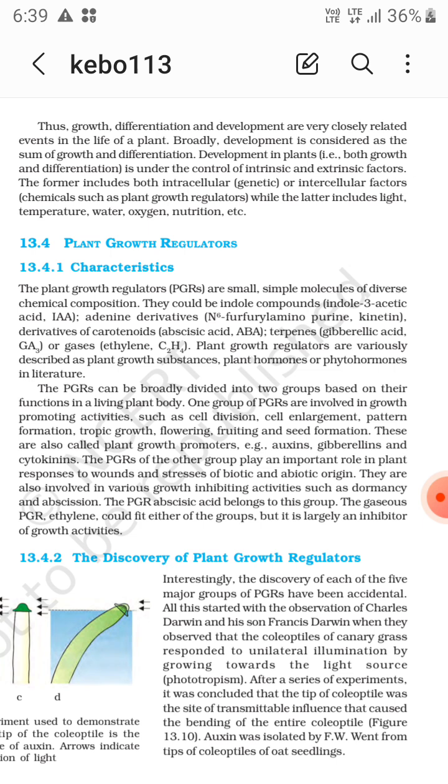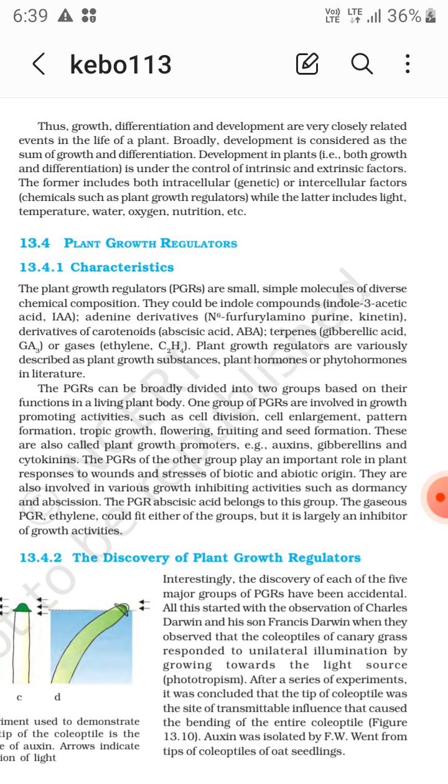Now PGRs of the other group play an important role in plant responses to wounds and stresses of biotic and abiotic origin. They are also involved in various growth inhibiting activities such as dormancy and abscission. The PGR abscisic acid belongs to this group.